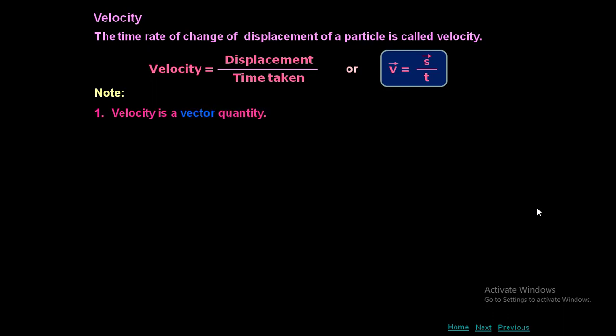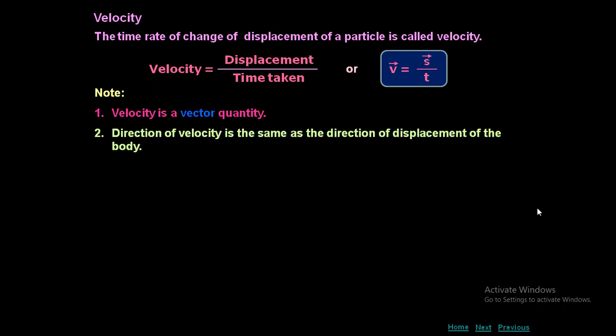Note, velocity is a vector quantity, means it has both magnitude as well as direction. The direction of velocity is the same as the direction of displacement of the body. So in which direction the displacement is present, in that particular direction velocity is present. Velocity can be either positive, zero, or negative.